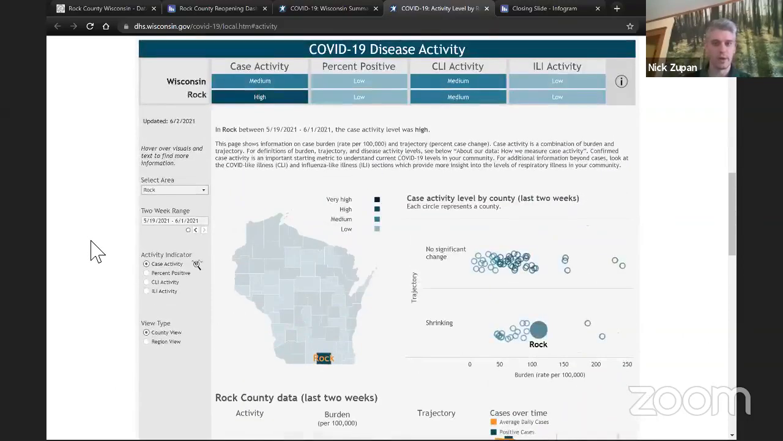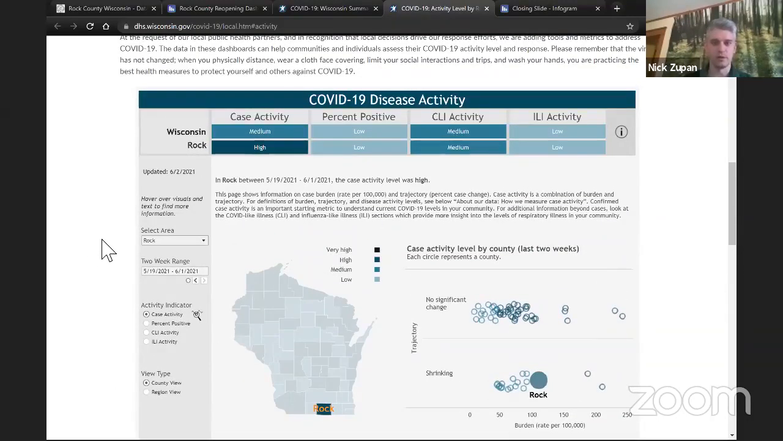So again, I invite you to explore the new pages that the state has put together and the new data that they're putting out there. And as I said, this won't greatly impact the data that we're providing on our Rock County Public Health Department website, but I wanted to make you aware of some of those changes. So with that, I'm going to take a quick look at the chat and see if there have been any questions that have come through.